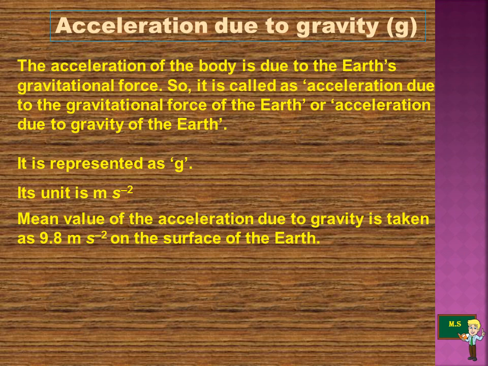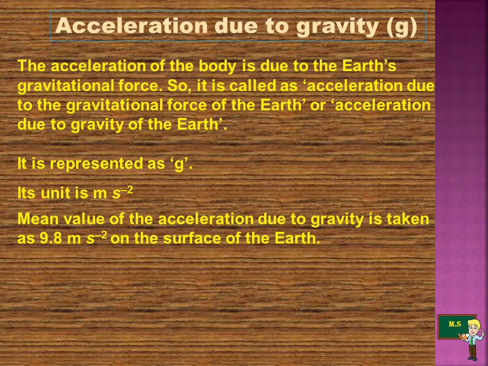When you throw any object upward, its velocity becomes zero at a particular height and then it falls down due to the gravitational force of the earth. The acceleration of the body is due to the earth's gravitational force. So it is called acceleration due to the gravitational force of the earth, or acceleration due to gravity. Actually, the velocity of the object keeps changing as it falls down.